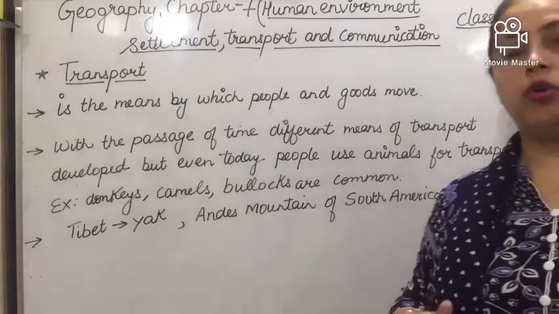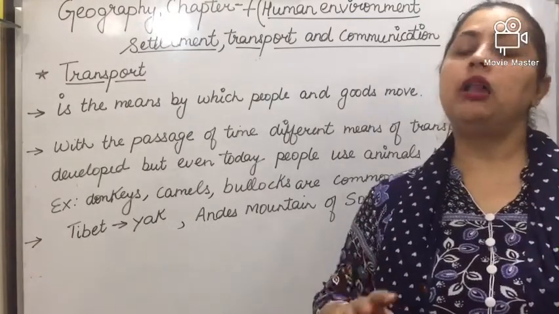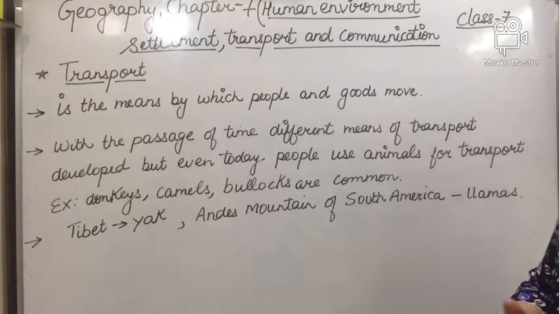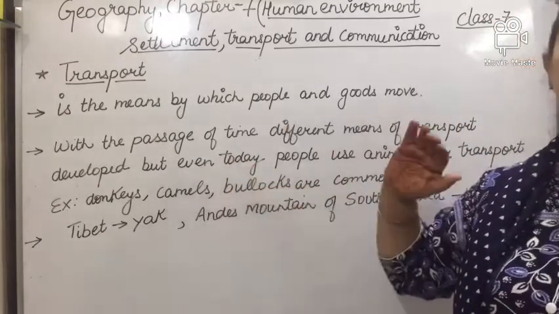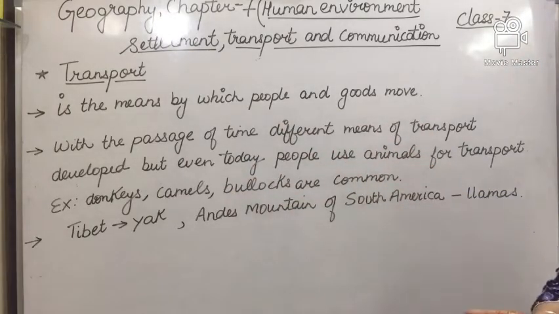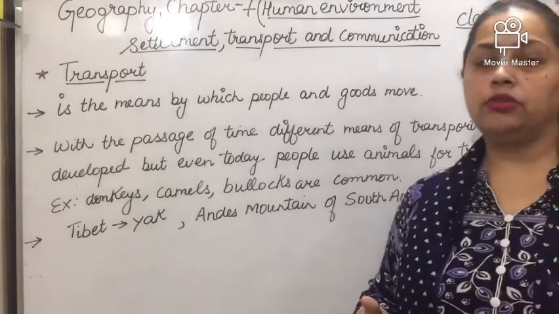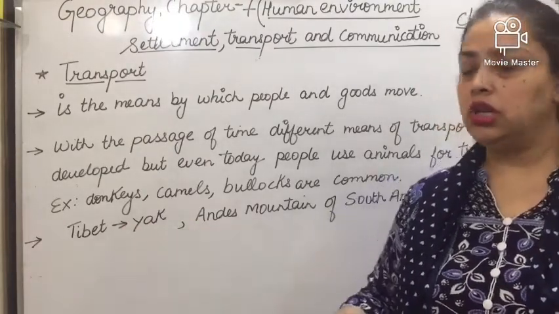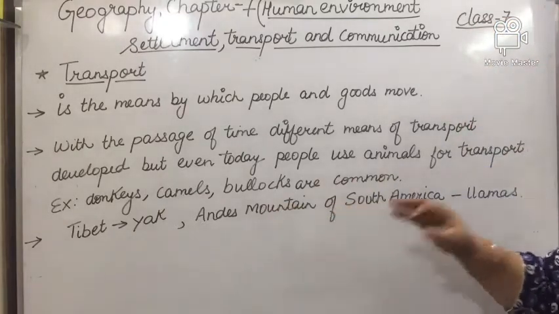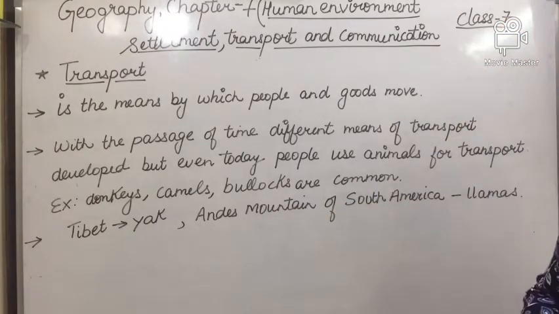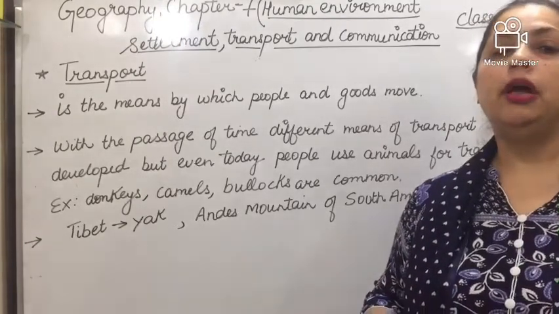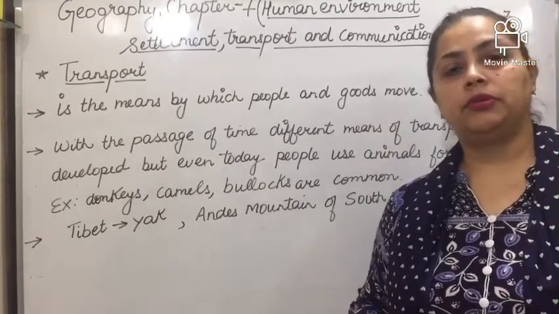Still, animals are used for transport, for example donkeys, camels and bulls. In Tibet, yak is used, and in the Andes mountains of South America, llamas are used as a means of transport.